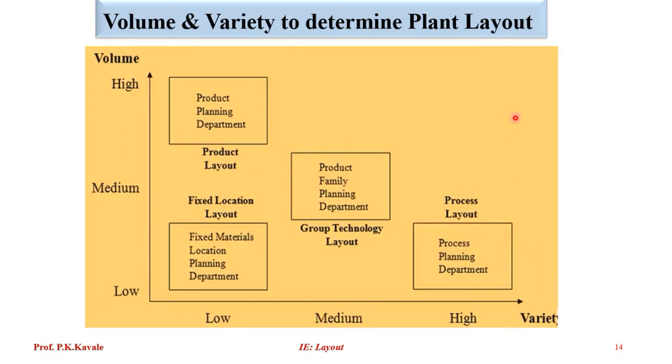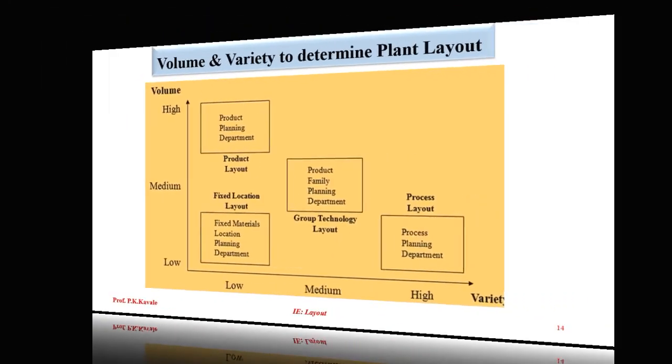So where will our layout lie? This is just a bird's eye view. On the y-axis there is volume, and on the x-axis there is the variety of the product. If the volume of the product is very high, meaning orders are high, and the variety is low, then we choose product layout, project layout, or fixed location layout. If variety is high and volume is low, then we go for the process layout, and in between, at medium, we go for group technology, the cell layout.